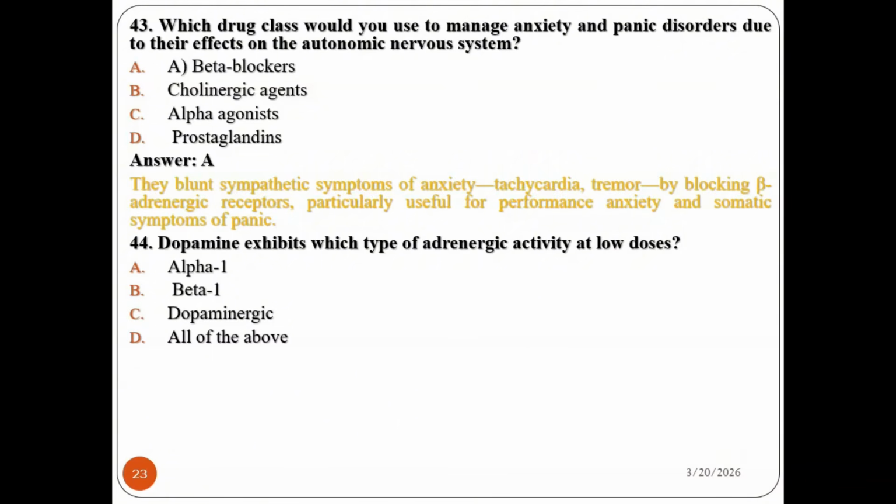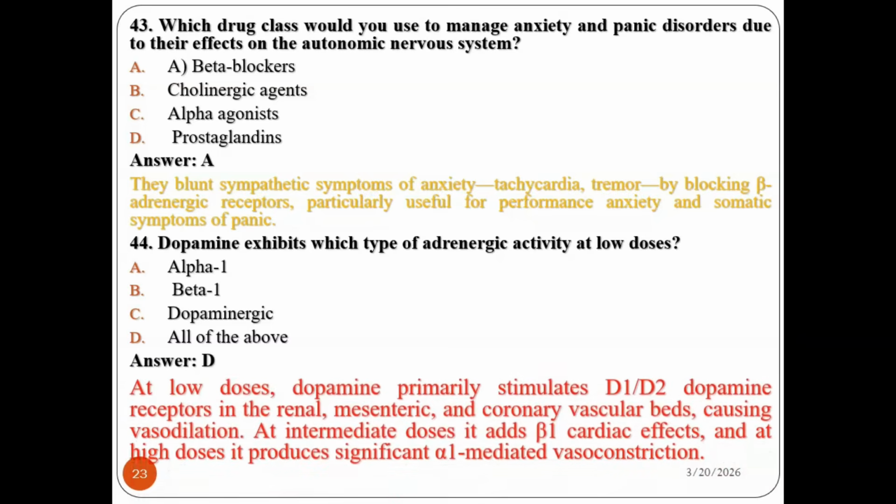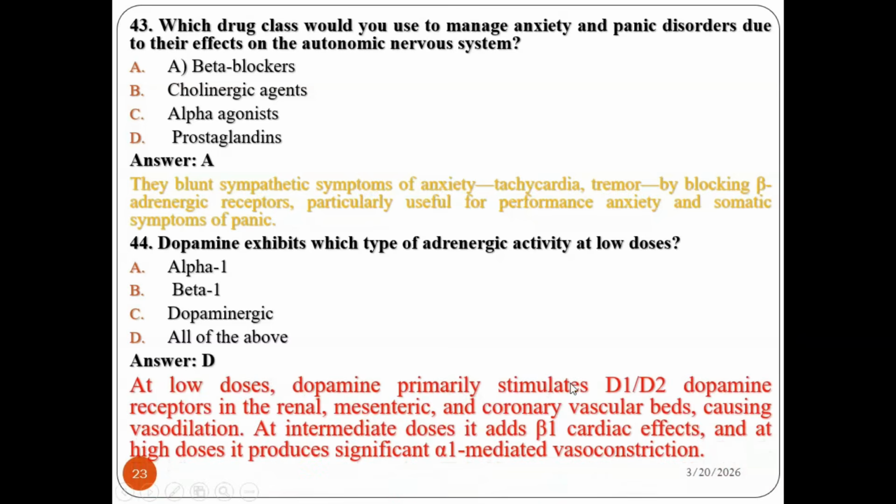Definitely it is all, because at low dose dopamine primarily stimulates D1 and D2 dopamine receptors in the renal, mesenteric and coronary vascular beds, causing vasodilation. At intermediate dose it adds beta 1 cardiac effect, and at high dose it produces significant alpha 1 mediated vasoconstriction.